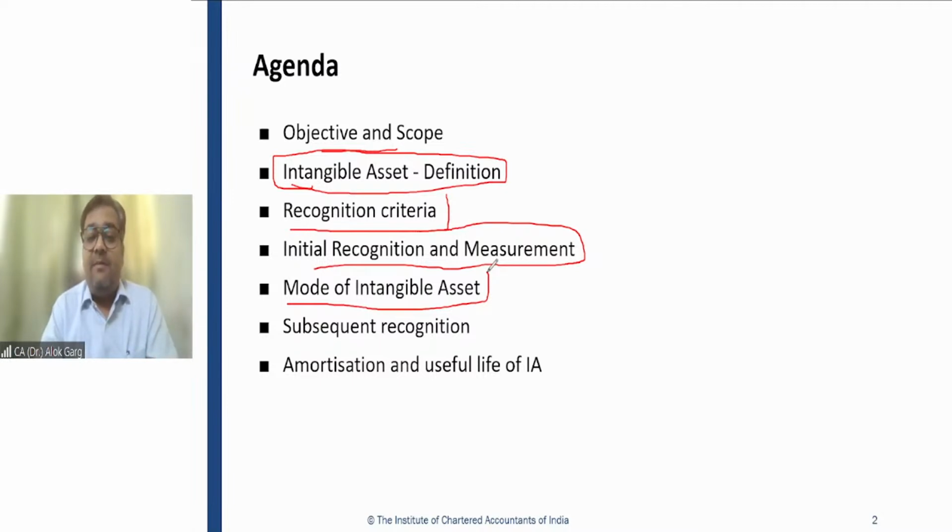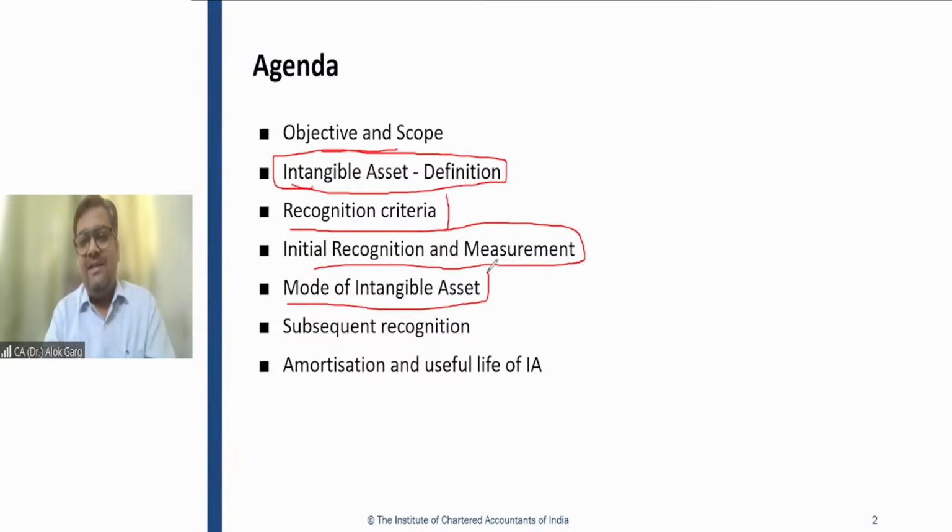What happens if a company is exchanging an asset in lieu of acquiring an intangible asset? For example, the company is surrendering its building to the government and the government is giving a license to the company. So the company is exchanging an asset in lieu of acquiring an intangible asset.